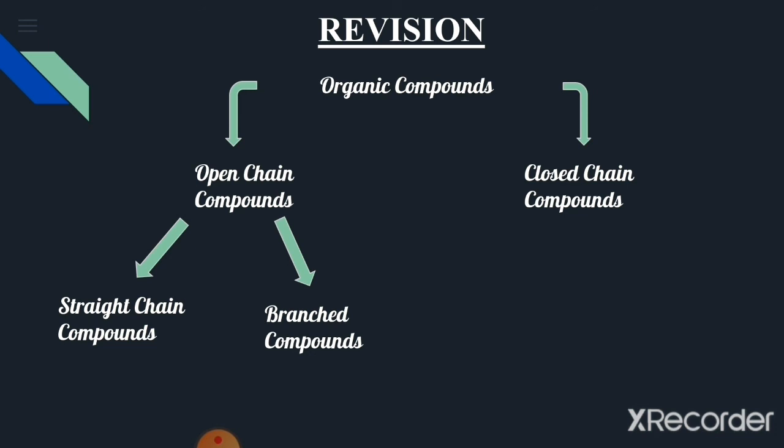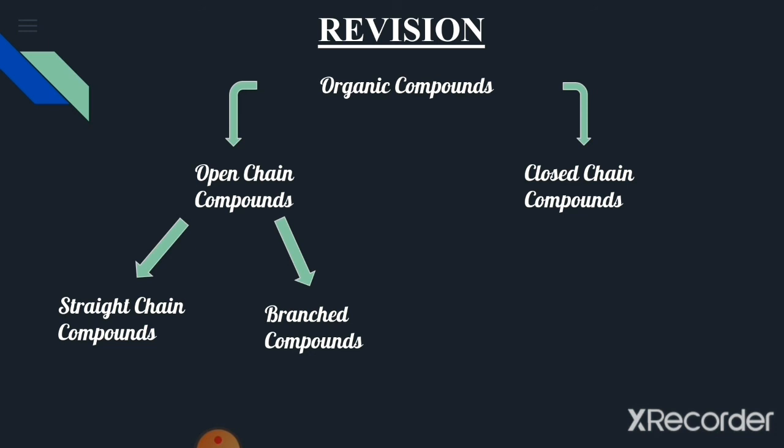What are straight chain compounds? Open chain compounds are the compounds whose terminal carbon atoms are not linked to each other, and straight chain organic compounds are the open chain organic compounds in which no carbon atom is attached to the sides of that chain. However, if a carbon atom is attached to the sides of the chain in the form of a fragment, then that open chain compound will be called a branched compound.